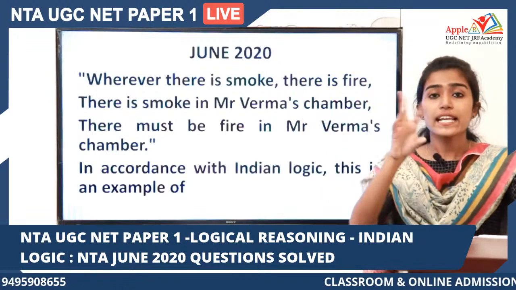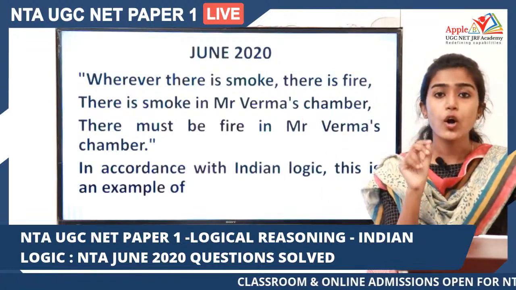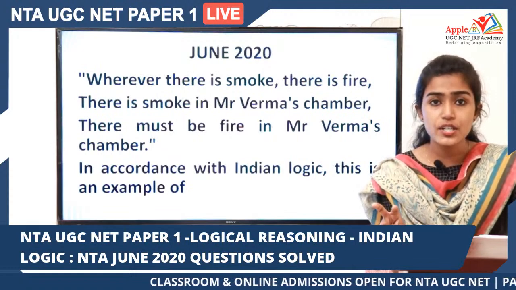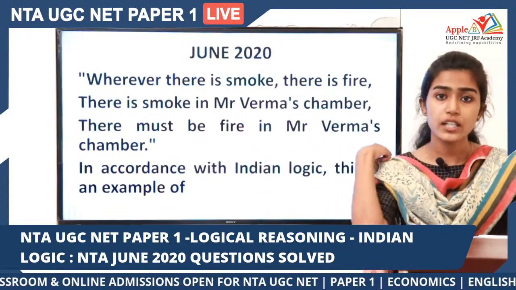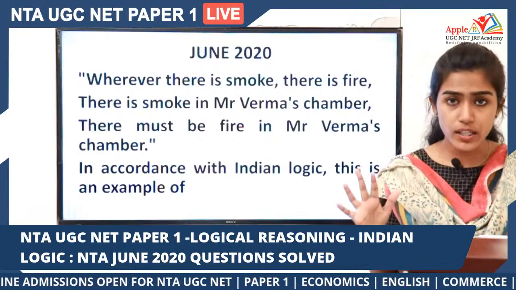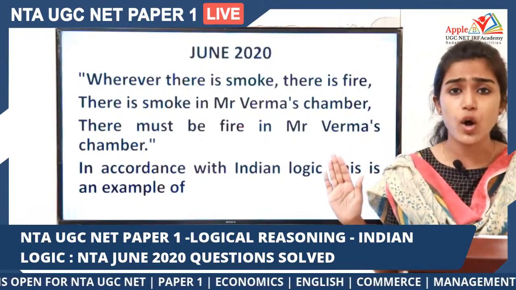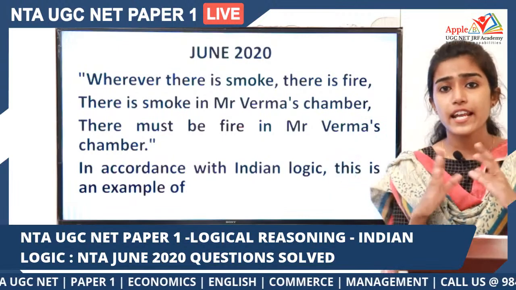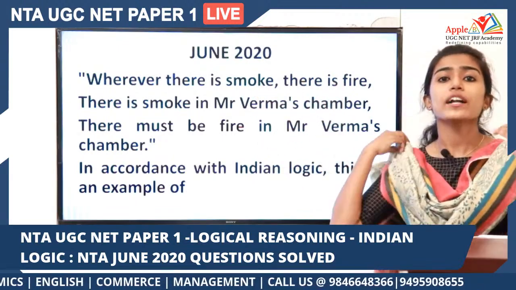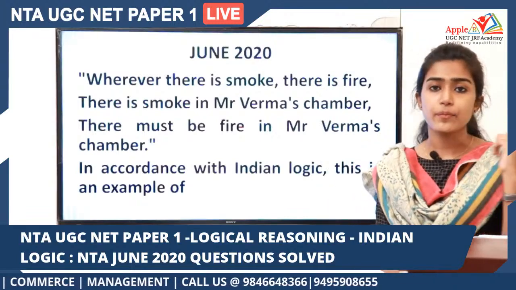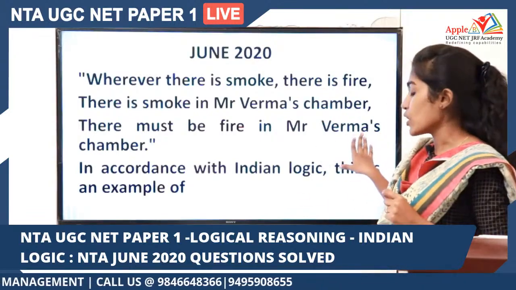All right. So this invariable or universal relationship between smoke and fire is what actually leads you to a conclusion. You have just seen the smoke, but you know that there is an invariable relationship between the smoke and the fire, and that is what leads you to a conclusion, that is the presence of fire in Mr. Verma's chamber.